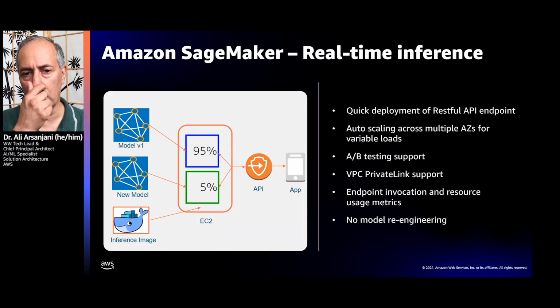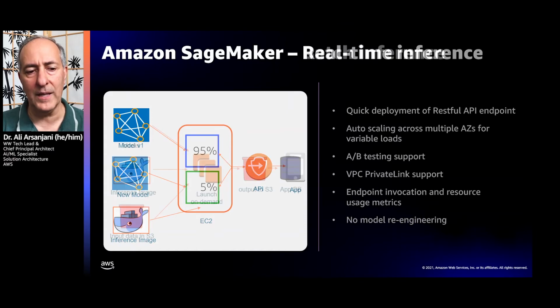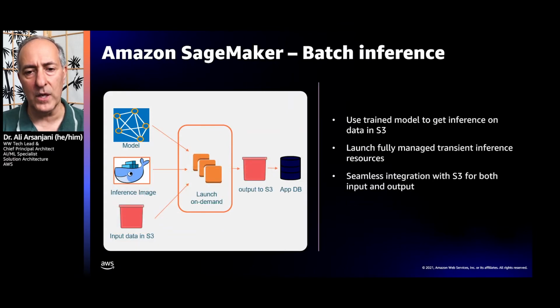The other way we can do so is through batch inference, where your model is launched on demand with an input data in S3. Large amounts of data, very typically, are best for batch inference. And what we then do is deposit the results back in the S3 bucket. So it's not an API request. It's more of a, here's your data in S3, run the inferences for a lot of data, and then transfer them back into an S3 bucket. And your app can pick them up, put them in a database.